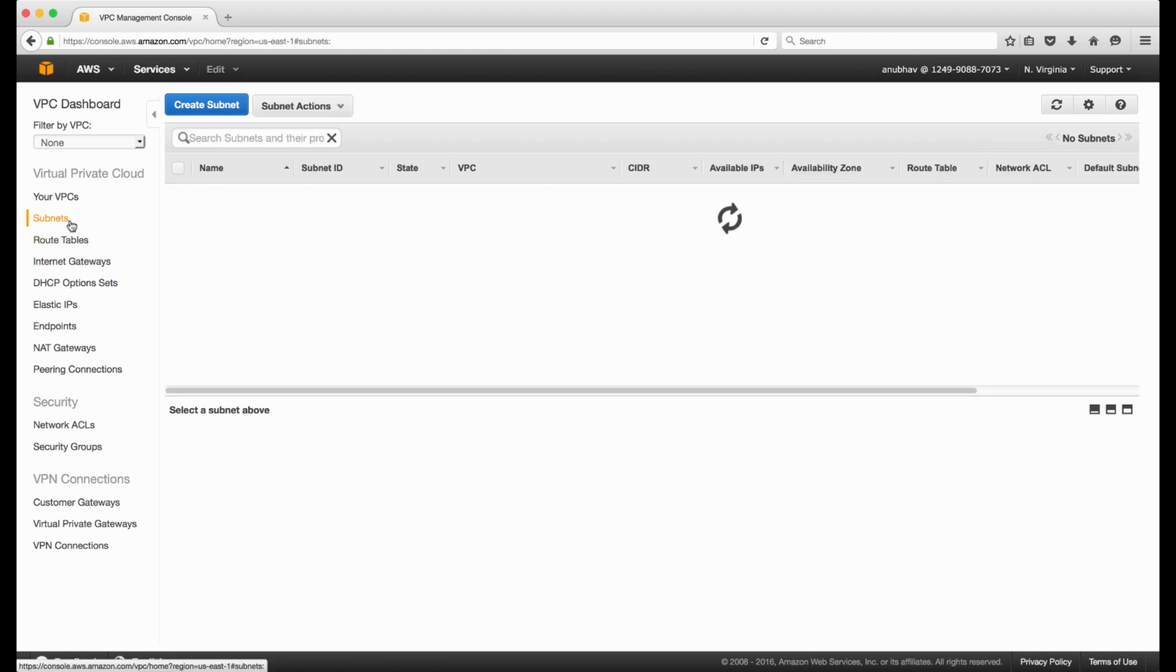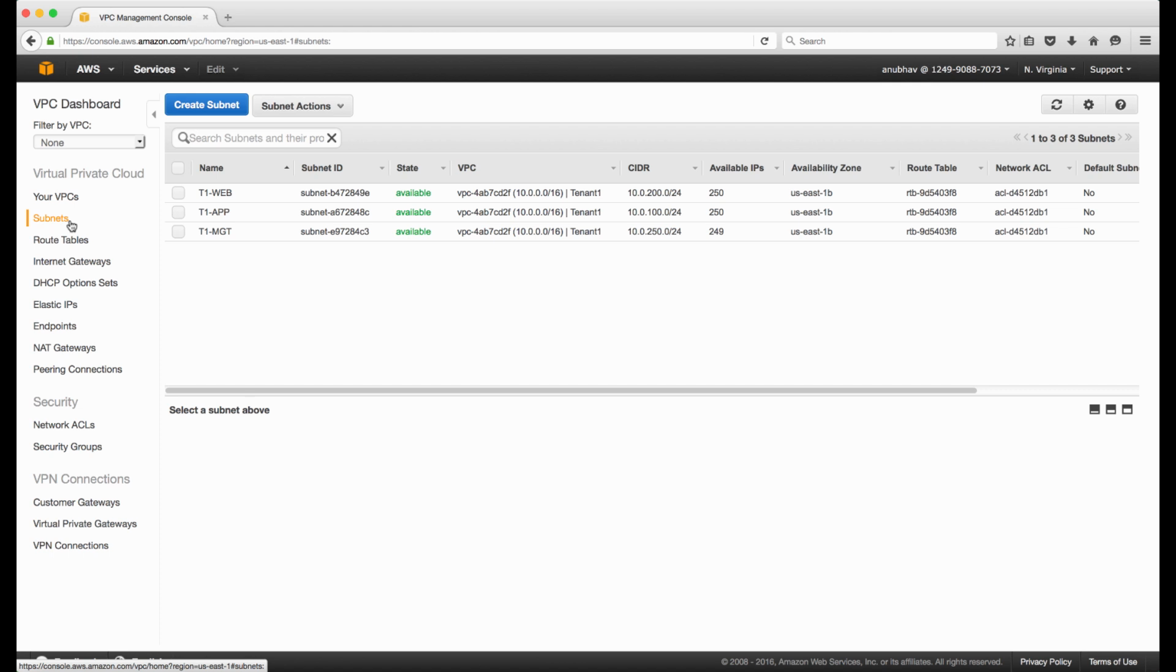Now we'll look at the subnets as well. I have three subnets created: T1-web, T1-app, and T1-management. I would be using these three subnets in order to make this entire lab work. So we have all the network settings configured here.